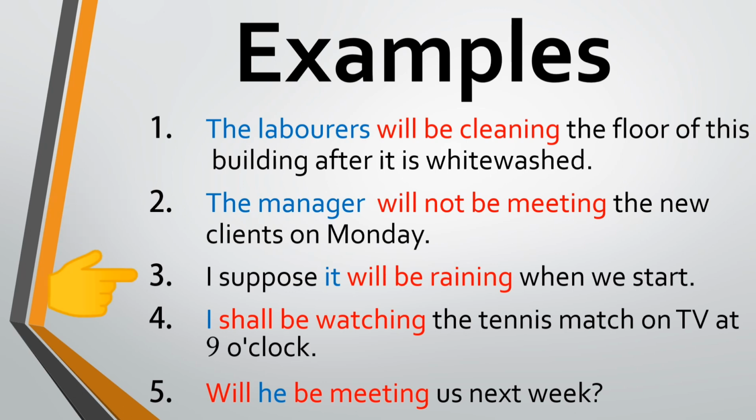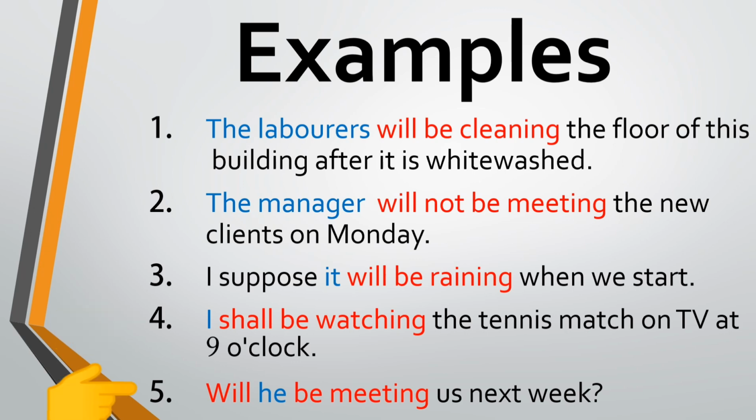I suppose it will be raining when we start. It is a third person subject, so will be is used with the ing form of the verb rain. When we start is a future time reference. I shall be watching the tennis match on TV at 9 o'clock. I is first person subject, so shall be is used with the ing form of the verb watch. At 9 o'clock is a future time reference.